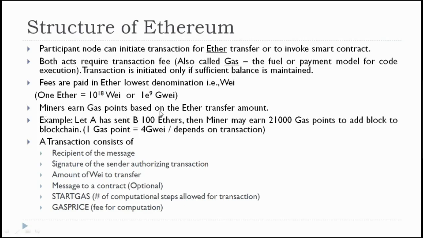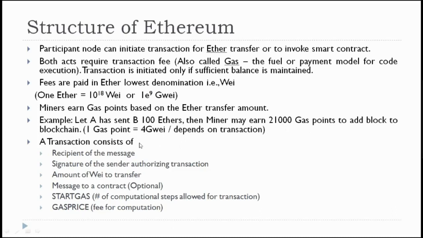Miners earn gas points based upon the Ether transfer amount. Example, let A send B 100 Ethers, then the miner may earn 21,000 gas points to add the block to the blockchain. One gas point is equal to 4 gigawei. Like that, they depend upon the transaction. So if the number of ethers that you are sending is more, obviously the gas points will also increase. So like that, a simple example has been given. This is a general structure of calculating the gas points.